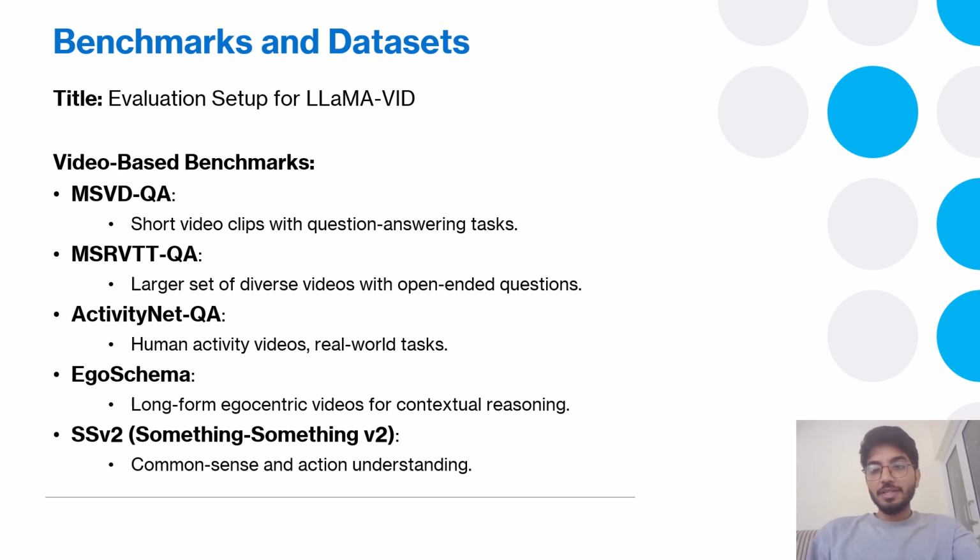SSv2, Something-Something V2, includes common-sense questions which we can ask the model so that we can understand how well it understands the video.